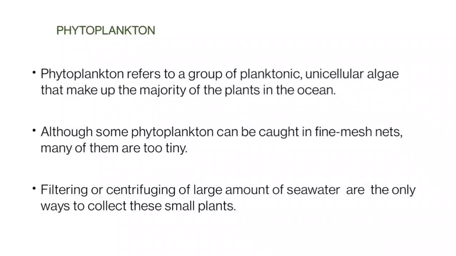Phytoplankton. The phytoplankton produce more than half of the yearly oxygen on our planet. The phytoplankton refers to a group of planktonic unicellular algae that make up the majority of the plants in the ocean. Although some phytoplankton can be caught in fine mesh nets, many of them are too tiny. Filtering or centrifuging of large amounts of seawater are the only ways to collect these small plants.